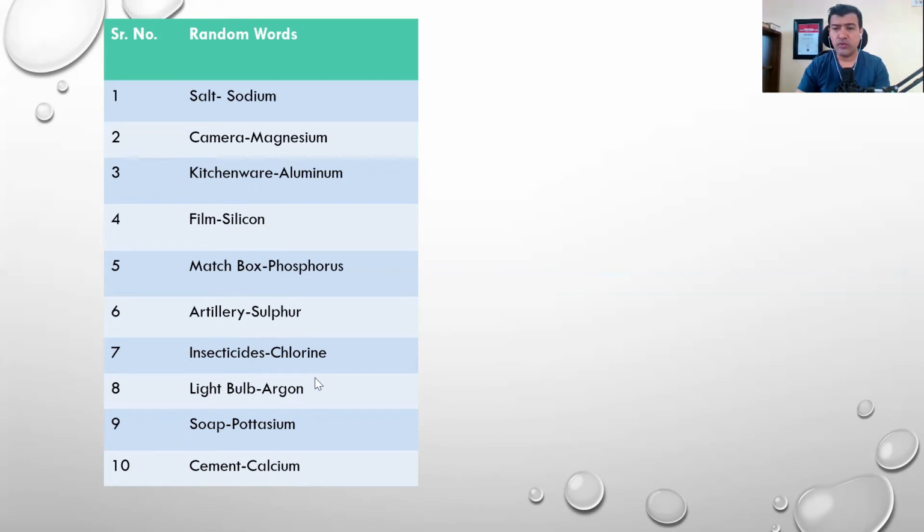So what you can do is take other uses, or why it has got its name as sodium, magnesium, aluminum, silicon, phosphorus. That also you can use, or in which food product or material which we eat these elements are found. So sodium is found in which vegetable or which fruit. Those could also be your keywords to memorize that.